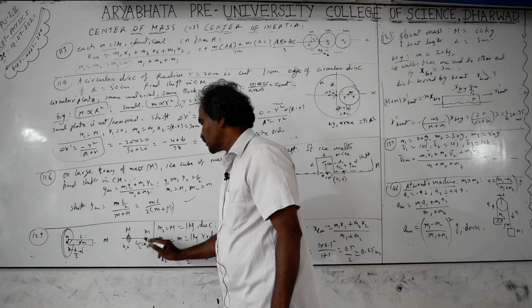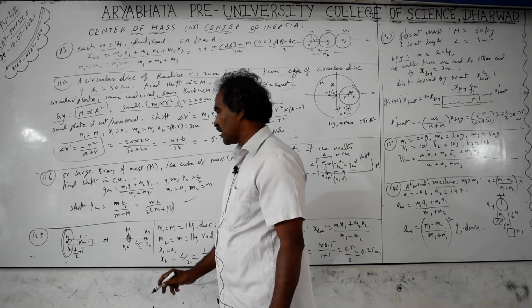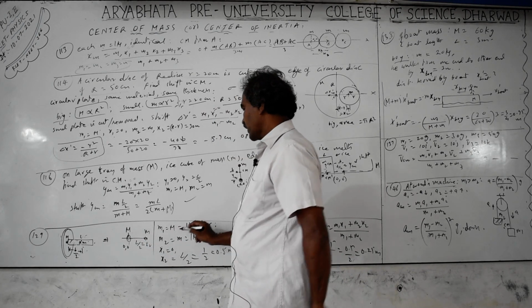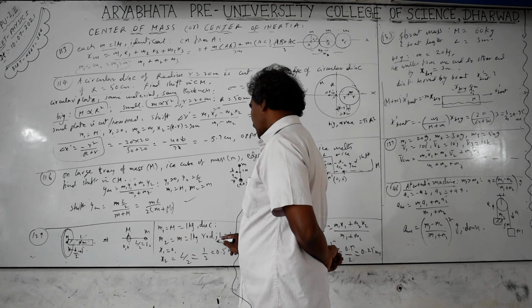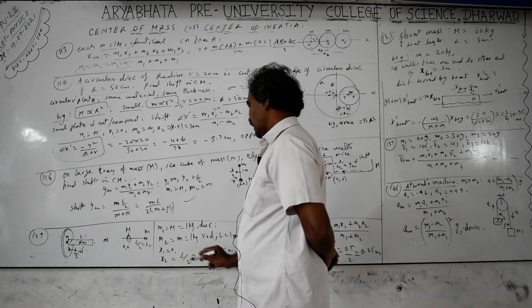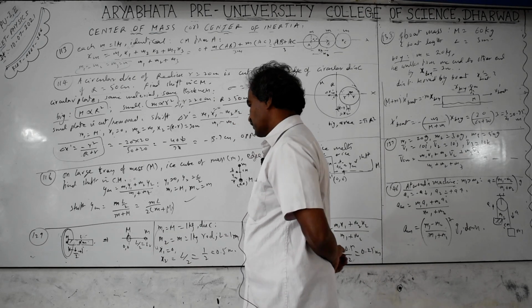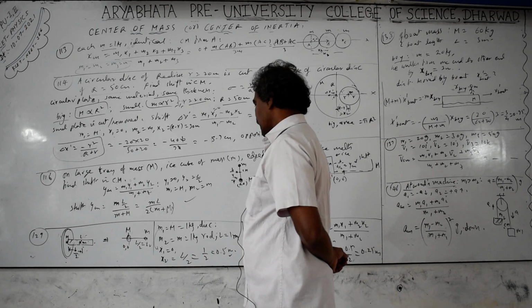The distance between the two is x2, and x1 is 0 here. m1 equals 1 kg, m2 equals 1 kg, both are equal. Rod length is 1 meter, x1 is 0 for the disc, and x2 equals L by 2, the location of the mass of the rod, that is 0.5 meters.